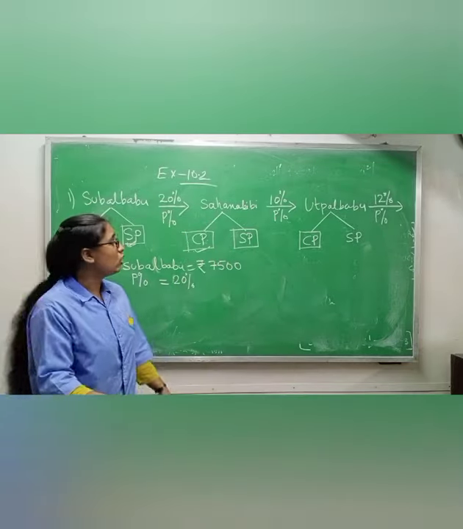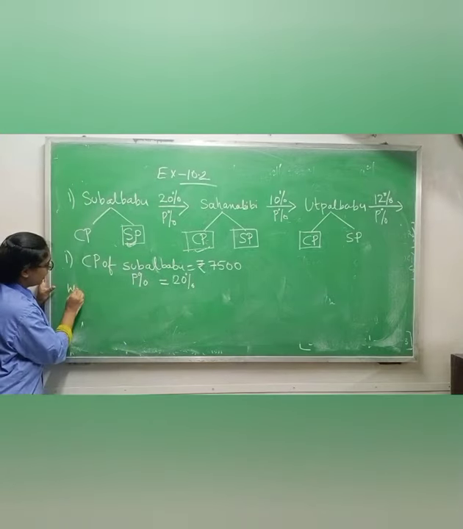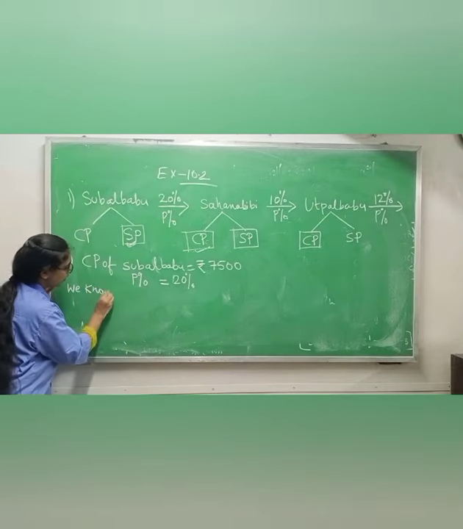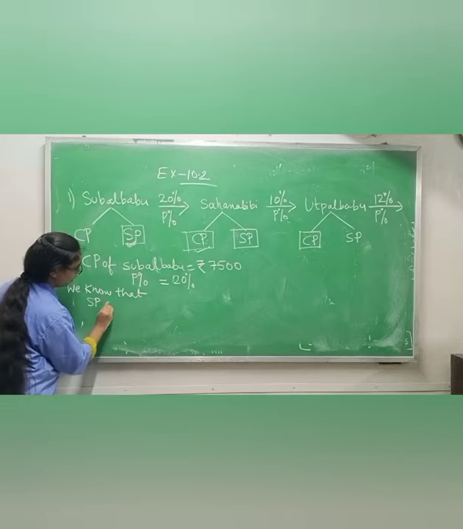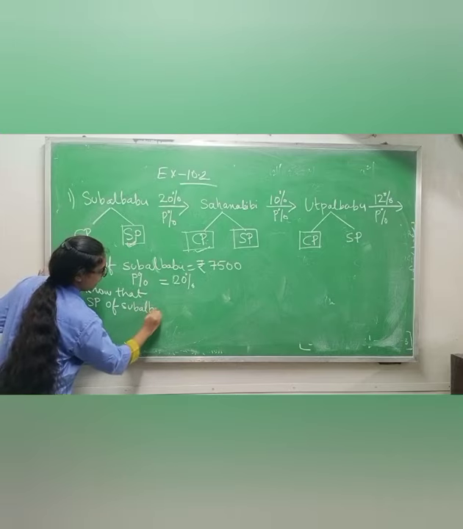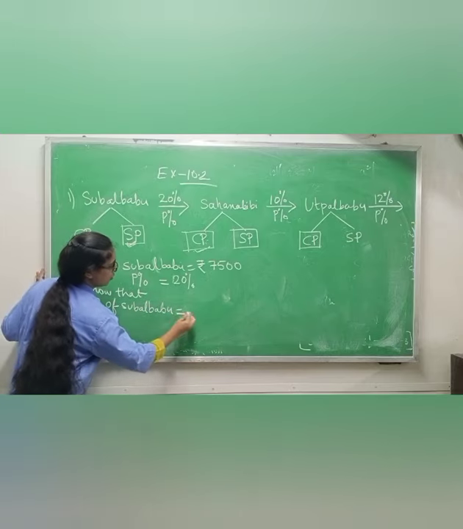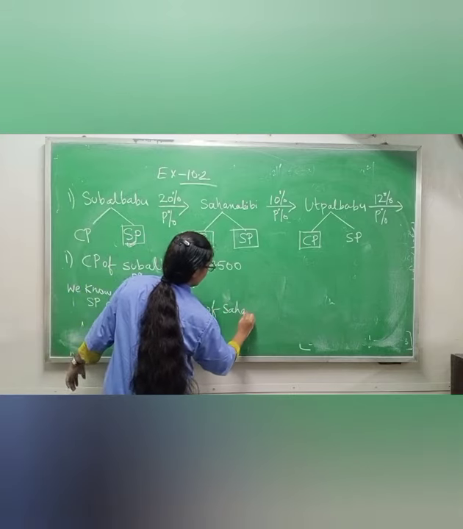So how you will find cost price of Sahana Bibi? You know that, what you will write? We know that selling price of Subal Babu equals to cost price of Sahana Bibi.